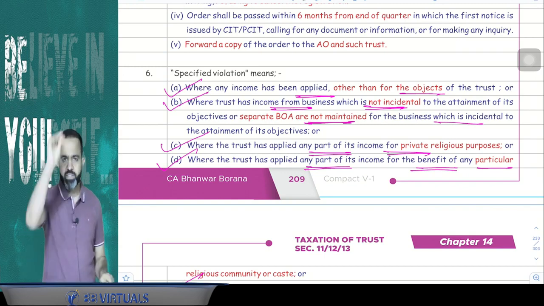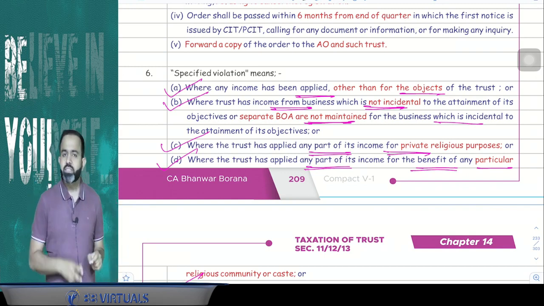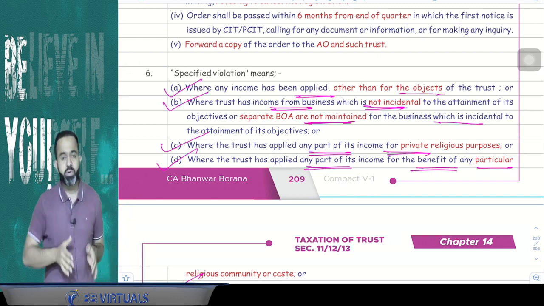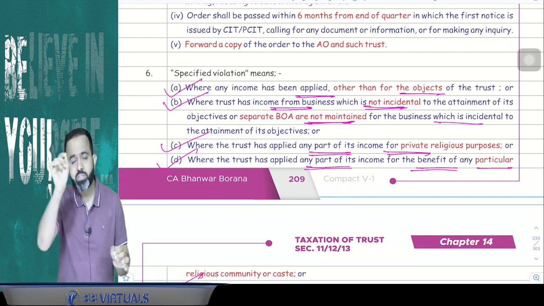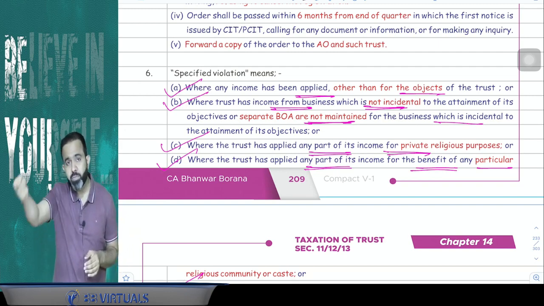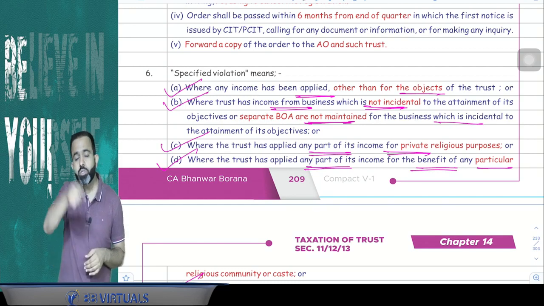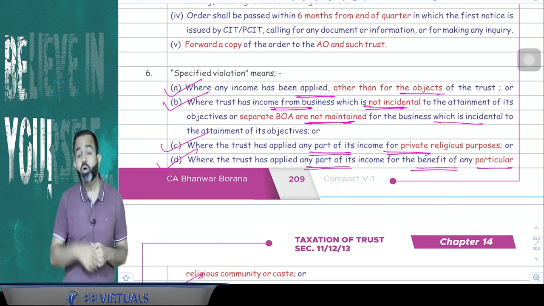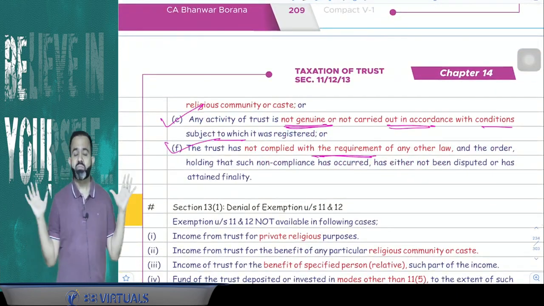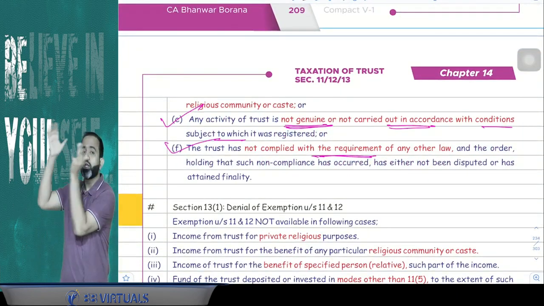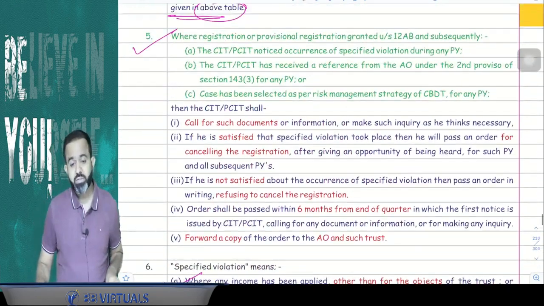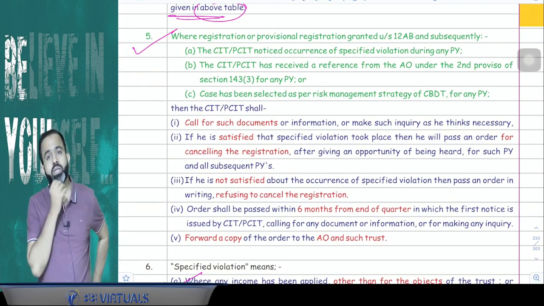So what is the meaning of specified violation? Here, specified violation means suppose trust money is used for any purpose other than their object. Second is where the trust is doing any business, but that business is not incidental to attainment of their main objective. Or suppose that is incidental, but separate books of accounts are not maintained. The trust is using the money for a private religious purpose, or the trust is for a specific caste, community, religion. Or suppose the trust activity is not genuine, or the trust has not complied with any other law, in that particular case it will be treated as a specified violation. Then suppose a specified violation took place, then what will happen?